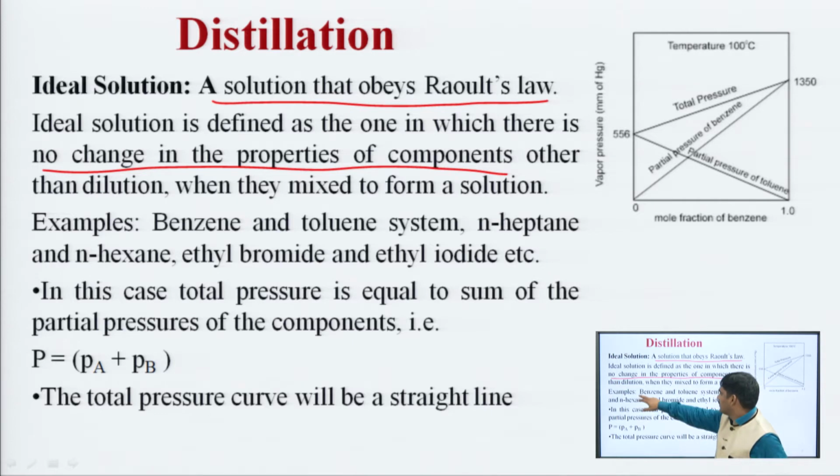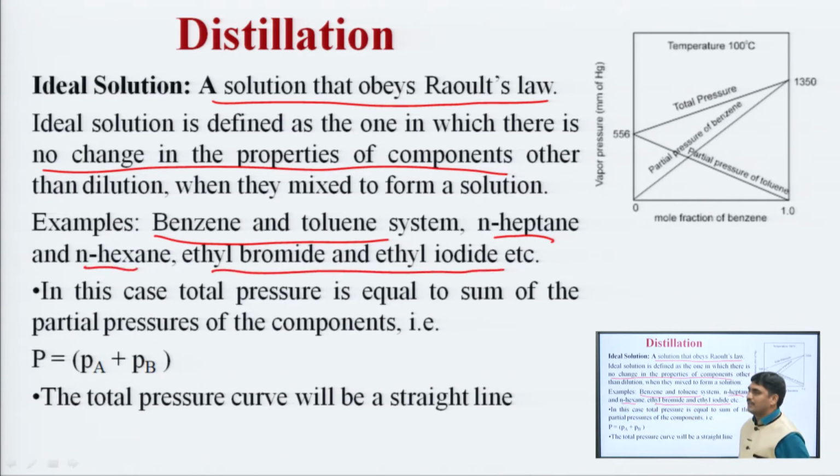Examples of ideal solutions are benzene and toluene, n-heptane and n-hexane, ethyl bromide and ethyl iodide. These are some examples of ideal solutions. In this case, the total pressure is equal to the sum of partial pressures of all the components present in it. So, P is equal to Pa plus Pb.